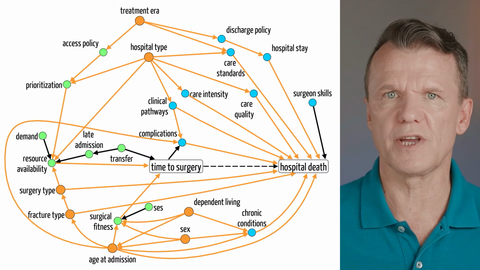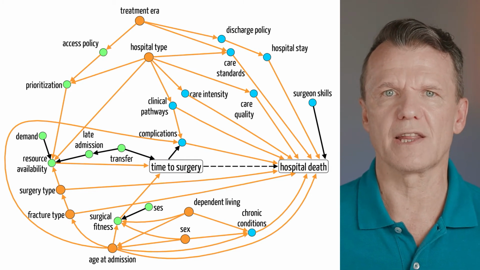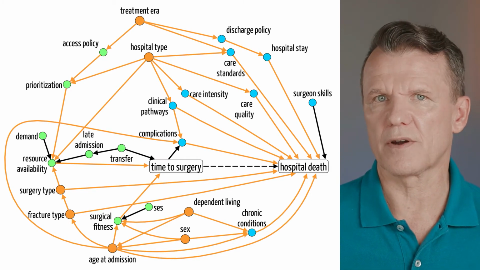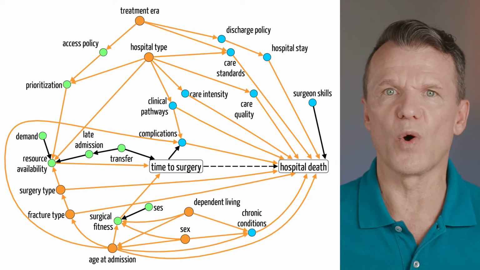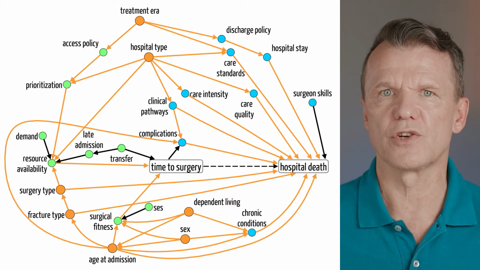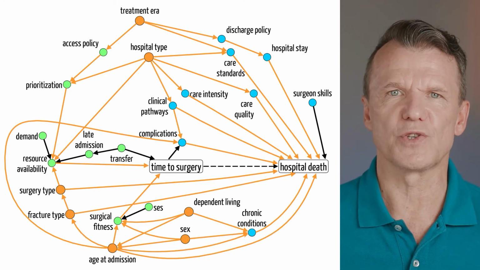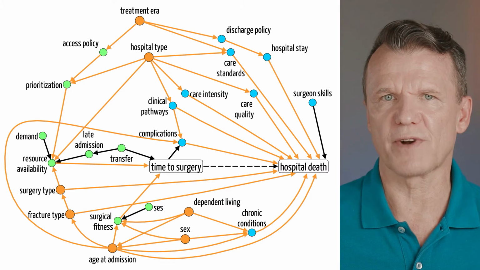Now, let's go back to the diagram developed by Dr. Sheehan. The orange nodes here represent factors influencing both time to surgery and occurrence of death. Their influence could be direct or through chains of dependency. The orange arrows show the path of their influence. For instance, surgery type depends on the type of fracture.